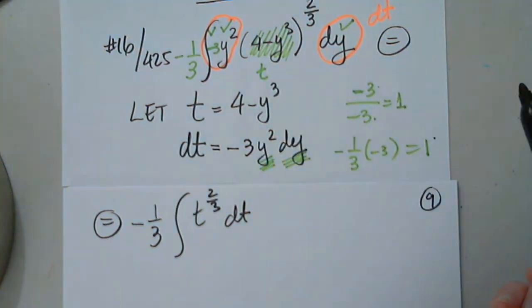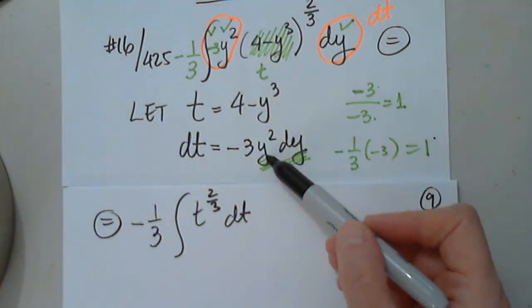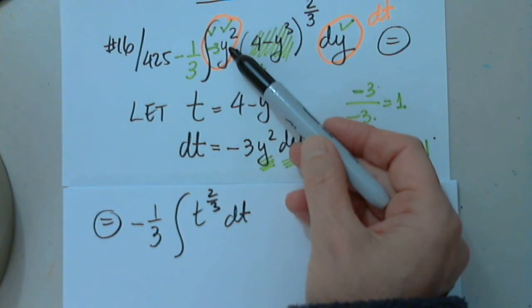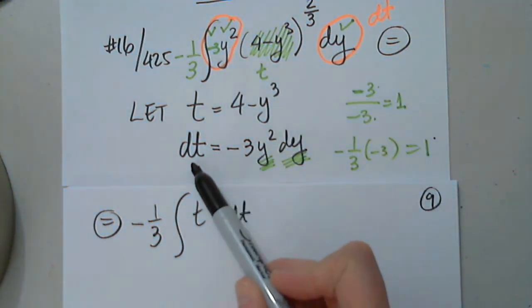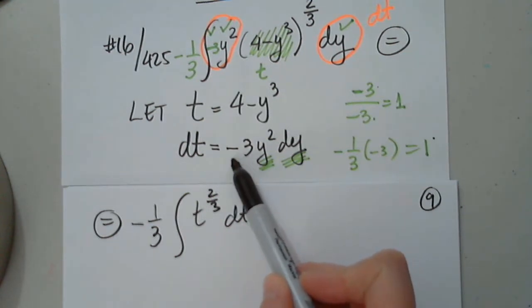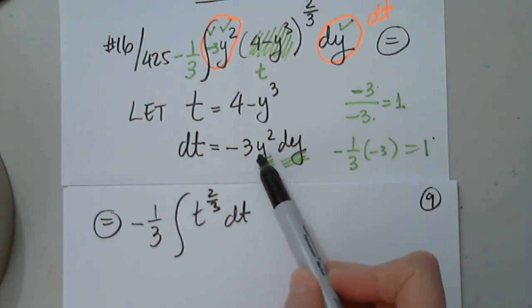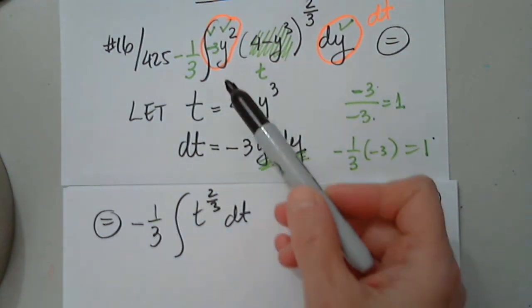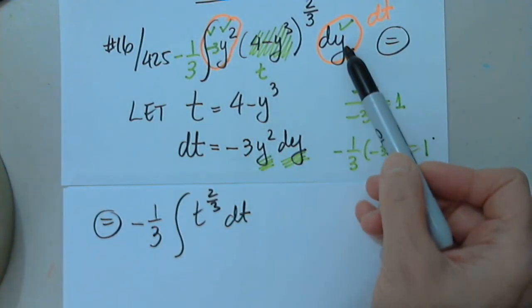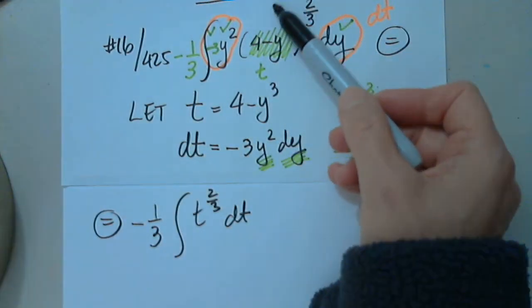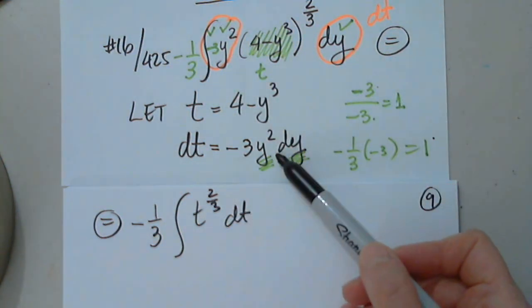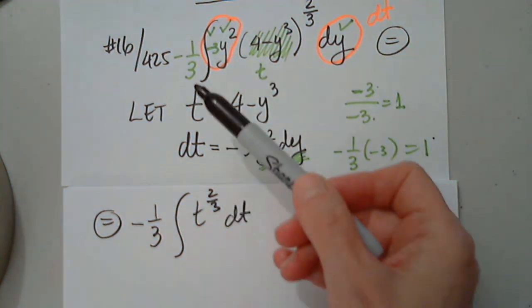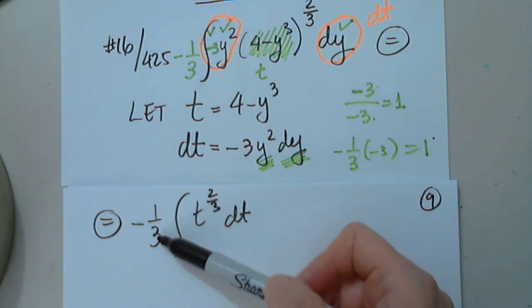I can make up the number anytime. But I cannot make up the y squared, for example. But I had all three pieces. dt has three pieces: a -3 multiplied by y squared and multiplied by dy. They're all in there. So this becomes t to 2/3. These three pieces are in dt. Here they are. And there is a tiny number up front.